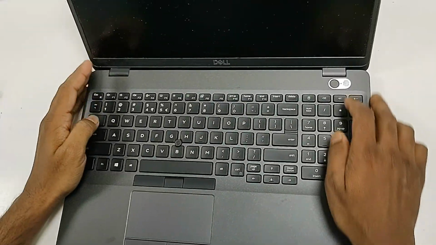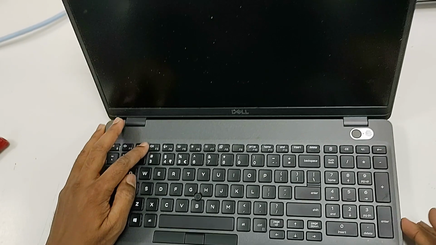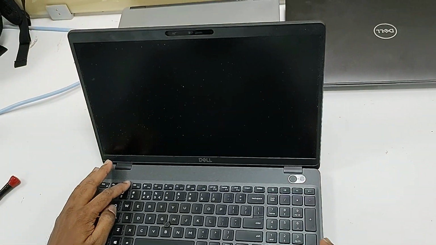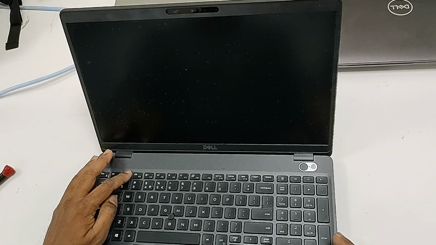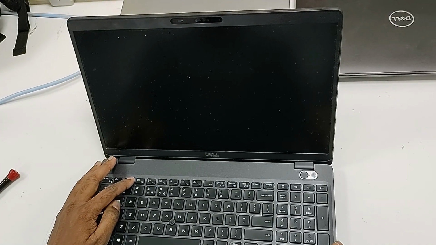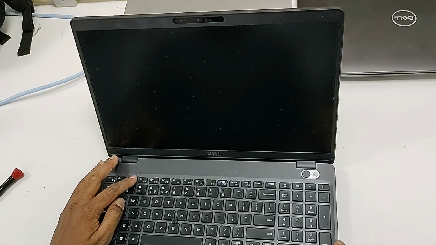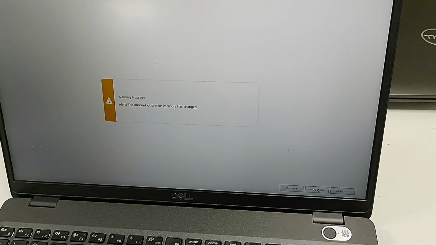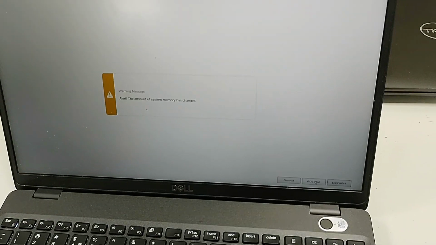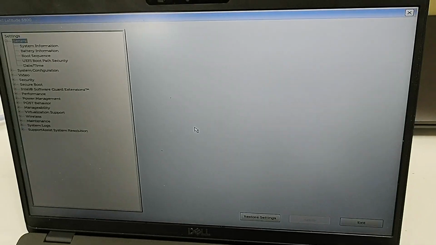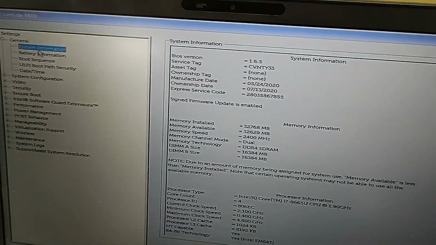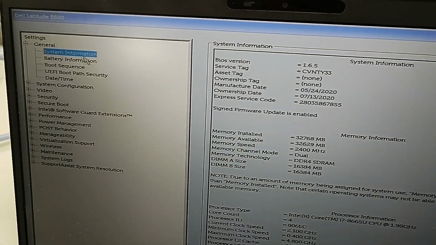Okay, now we are going to check the RAM configuration in the BIOS. So by pressing the F2, we can go to the BIOS. Okay, here you can go to the BIOS setup. So now we can see the memory installed in the option called system information.